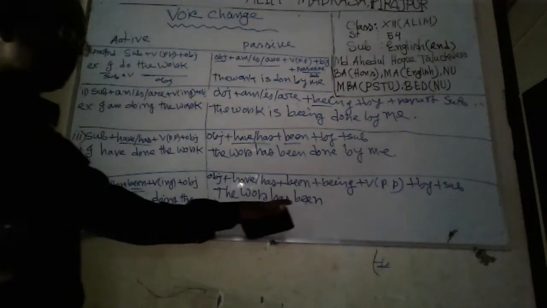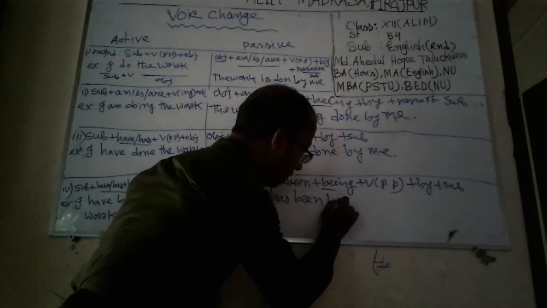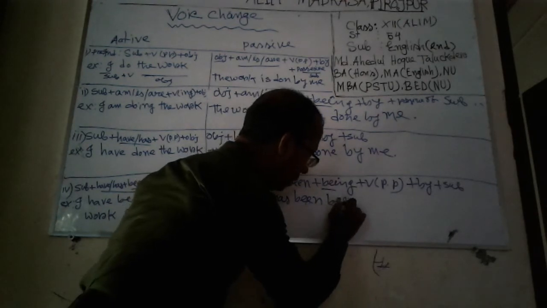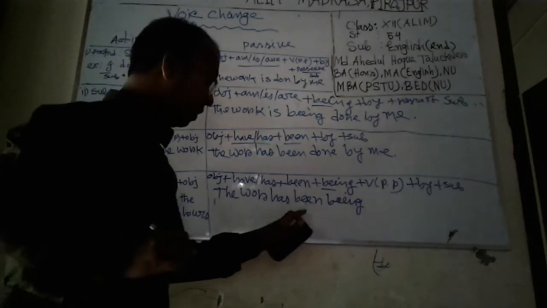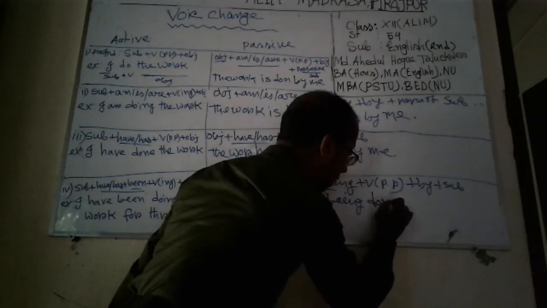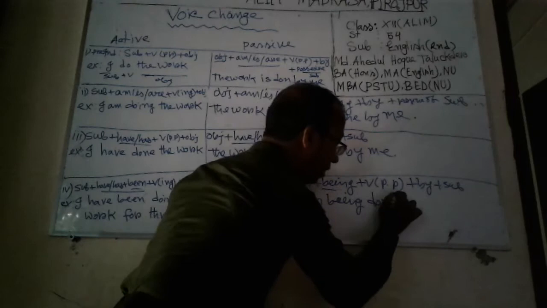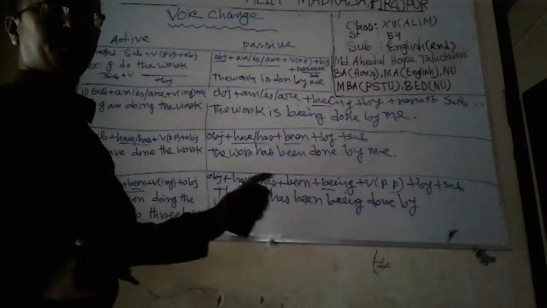The work has been, then write being. The work has been being, past participle done, then use by, subject, possessive form of subject, me.